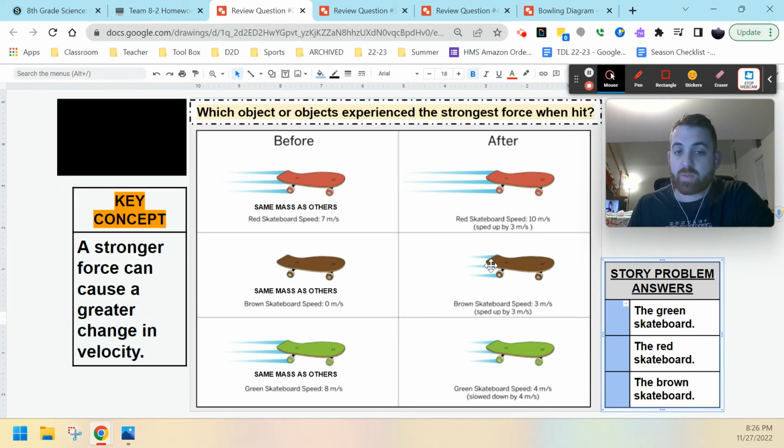Just because these two sped up doesn't mean they experienced the strongest force. Any kind of change in velocity can determine which one is the strongest force, but we have to look at the size of the change. So it's the green one.